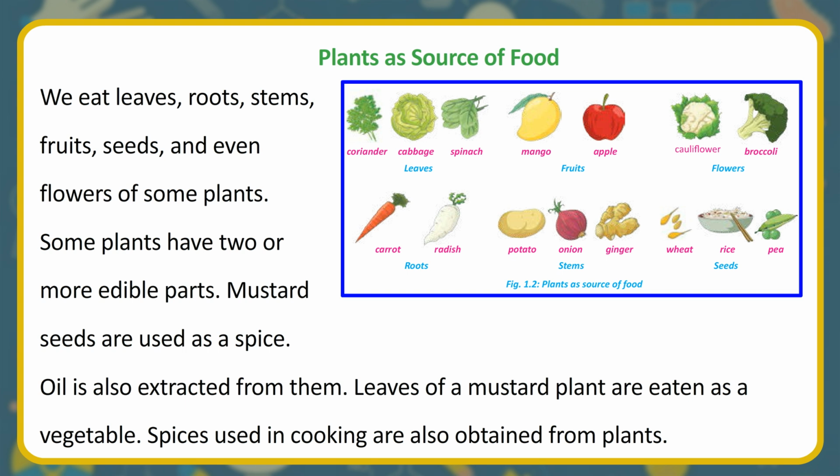Some plants have 2 or more edible parts: leaves, coriander, cabbage, spinach; fruits, mango, apple; flowers, cauliflower, broccoli; roots, carrot, radish; stems, potato, onion, ginger; seeds, wheat, rice, pea. Mustard seeds are used as a spice. Oil is also extracted from them. Leaves of a mustard plant are eaten as a vegetable. Spices used in cooking are also obtained from plants.